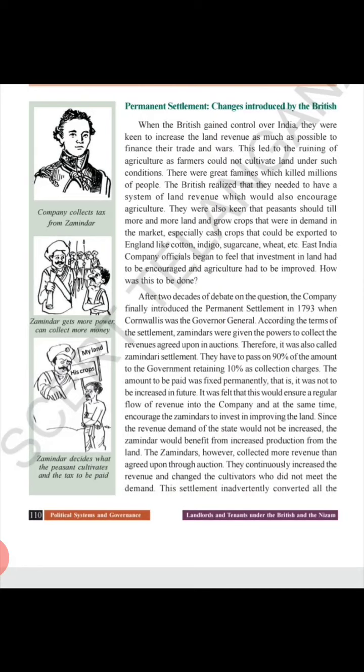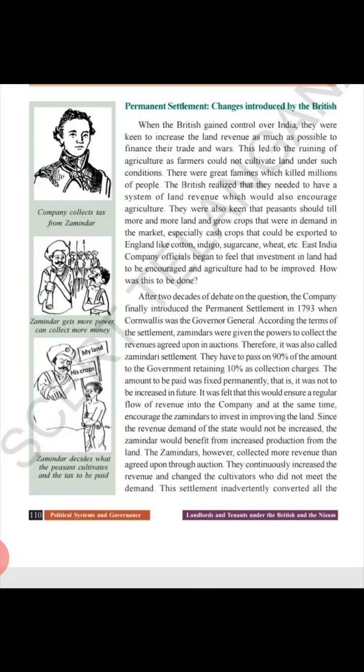They wanted to increase the revenue. So they realized that they were in need of more money. So they adopted a system wherein they told the farmers to cultivate more cash crops so that they could export them to England. Cash crops like cotton, indigo, sugarcane, these crops they wanted the farmers to grow.